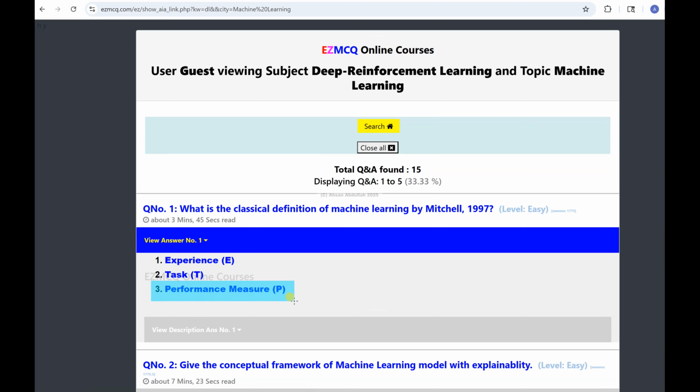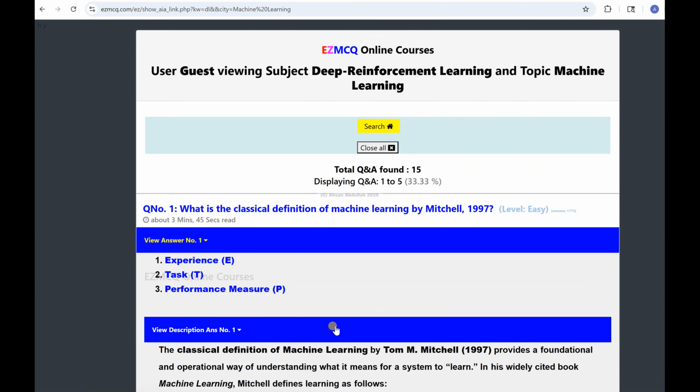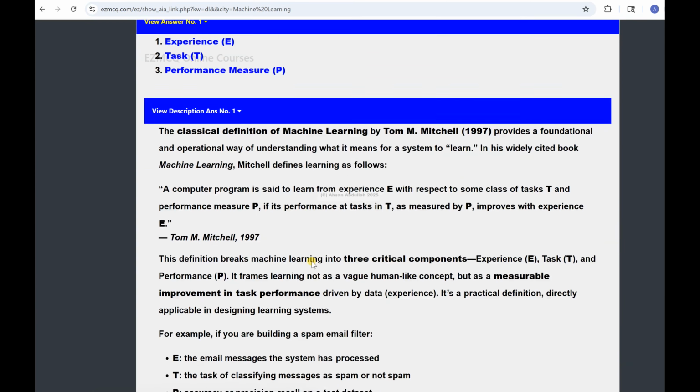The performance measure is that the results of the system are evaluated based upon accuracy. And what is accuracy? The proportion of correct predictions made on a separate test data set of labeled digits. Okay, so that's the performance. So this is basically the definition, right?